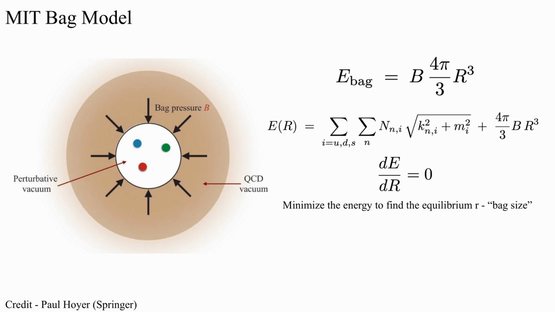So when you differentiate the total energy of the system with respect to r, you can then find the value of r which minimizes the energy and gives the system the most balance, and this is called the equilibrium radius of the bag. After QCD was discovered, this is the first toy model that describes how quarks behaved when confined into a bound state such as baryons or mesons.